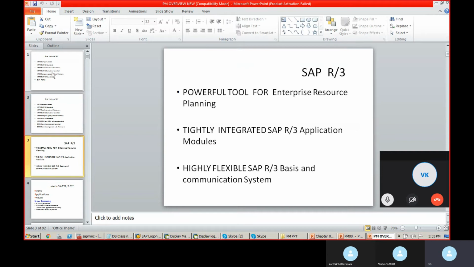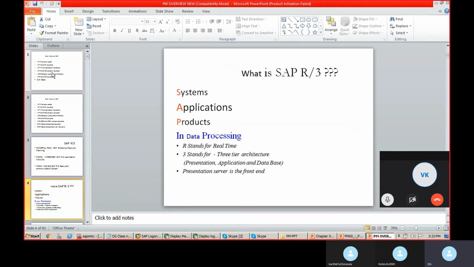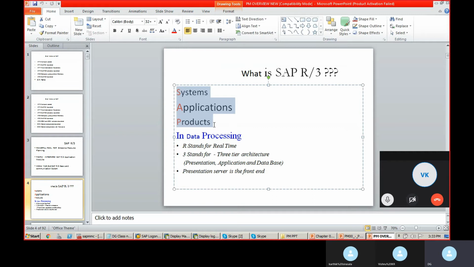SAP R3 ECC6 is a powerful tool for enterprise resource planning. I already explained what SAP is: SAP stands for Systems, Applications, and Products in Data Processing.